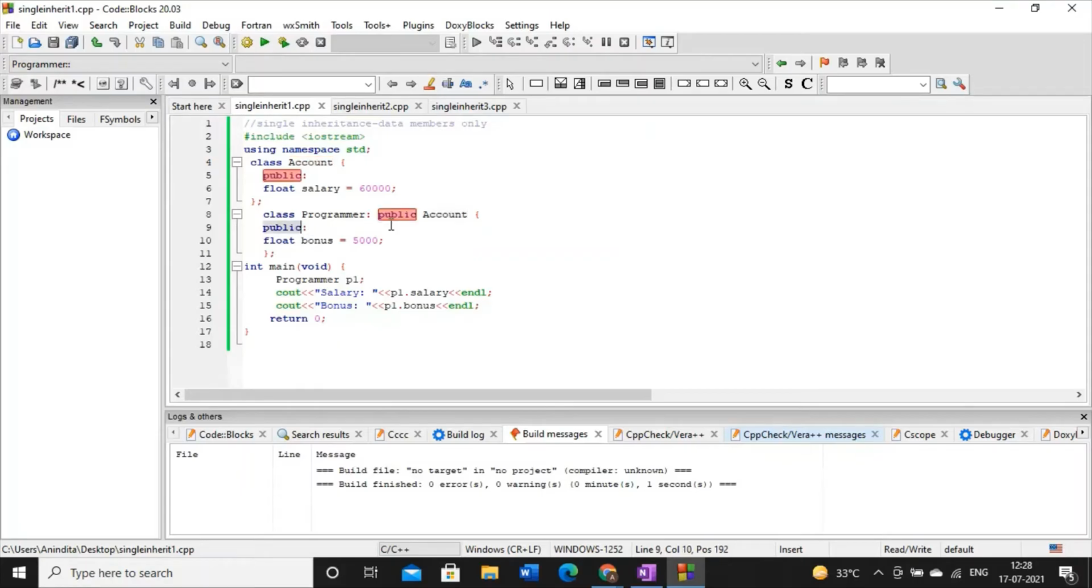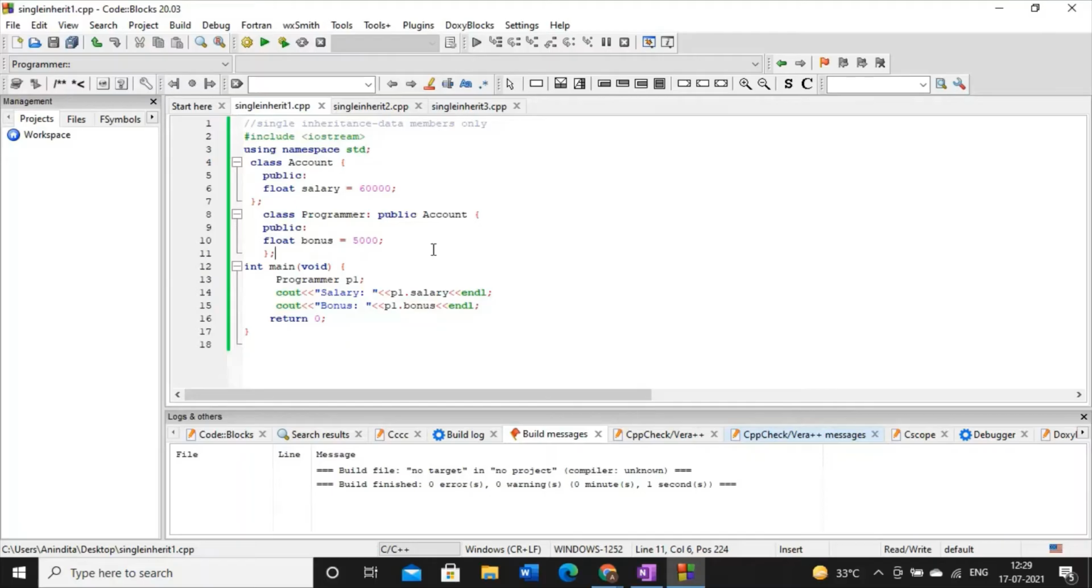Now in this case, since this is the scope of the subclass, within this scope, this subclass has its own data member which is known as bonus. And this data member is again of type float and it has initial value 5000. So this is the superclass and this is the subclass. So by using colon, this subclass can access the data member of the superclass and also it can access its own data member.